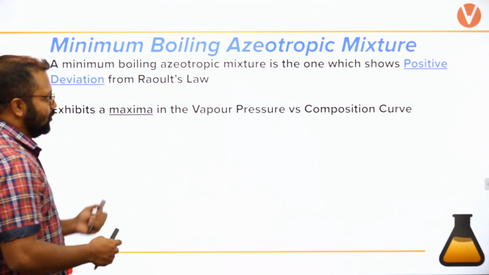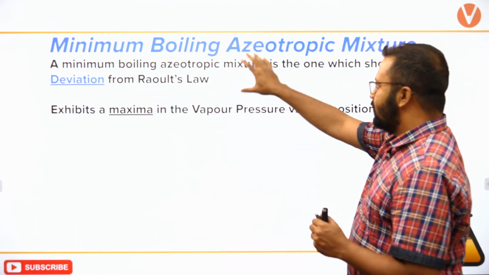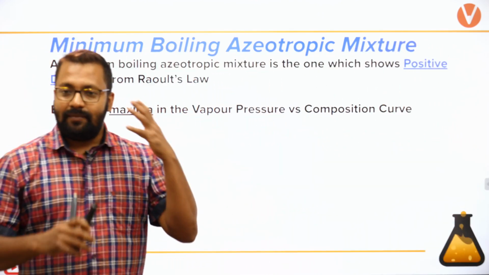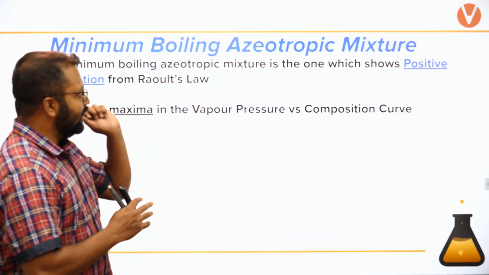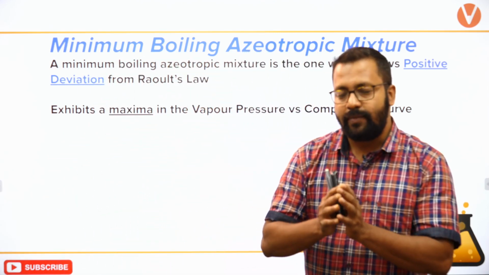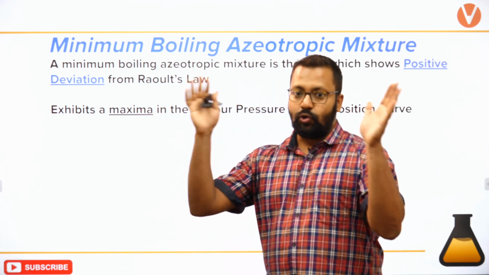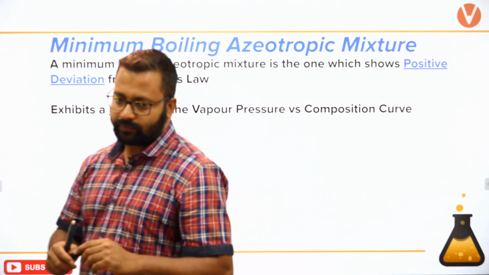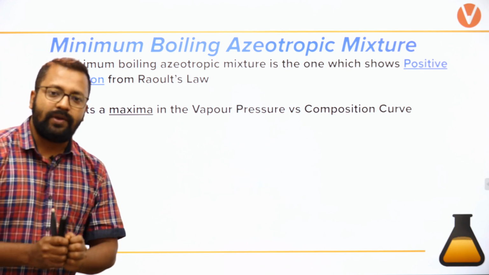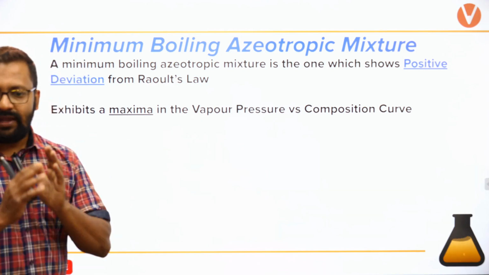Okay, so there are two types of azeotropes. One is a minimum boiling azeotrope. Minimum boiling means an azeotropic mixture whose boiling point is lesser than that of the two components which are mixed. The boiling point of the azeotropic mixture is less than that of the components which are mixed, and this is possible only when there is positive deviation.